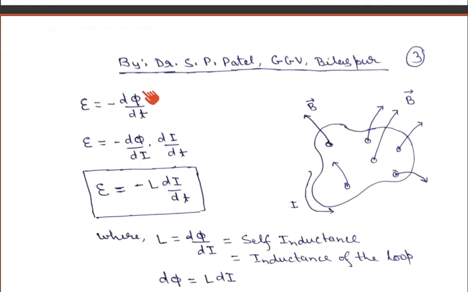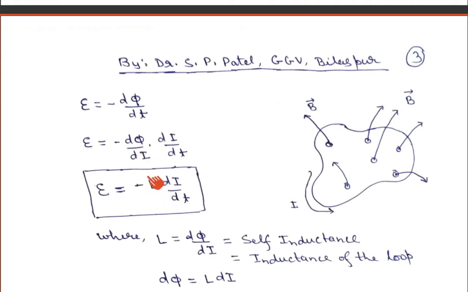So this minus dΦ upon dt can be written as, if you multiply by di and divide by di, the di will cancel out, so the expression will not change. Our expression remains the same, but this is giving some new understanding. If you see here, this is minus dΦ upon di, and this is di upon dt. So we will define a new quantity here, this dΦ upon di.